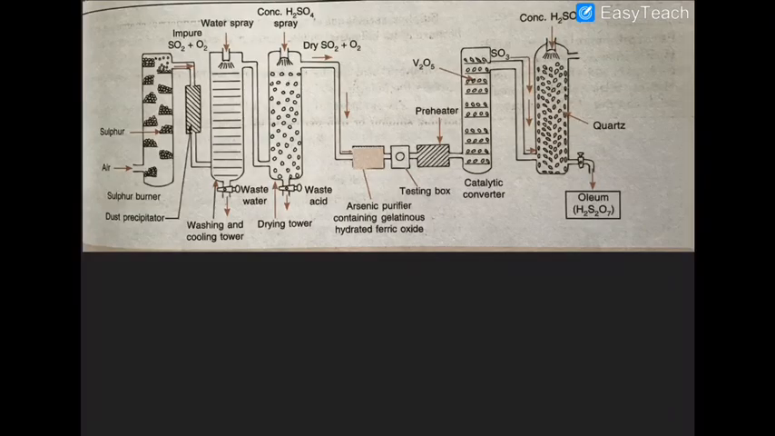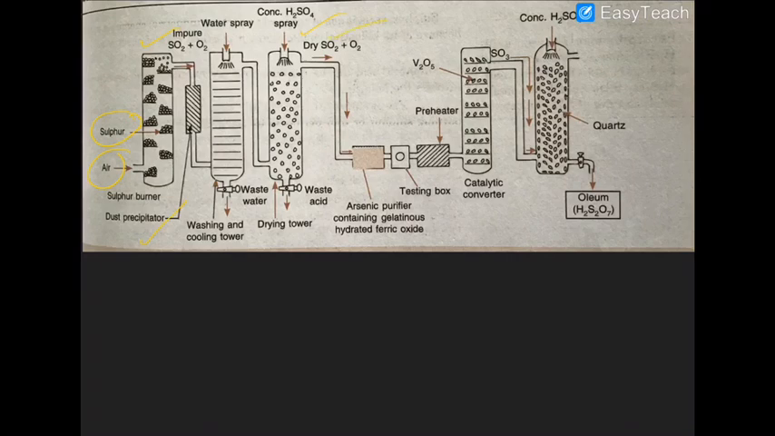Now let's look at the flow chart of the contact process for the manufacturing of sulfuric acid. In the first chamber, sulfur and air are heated. Along with sulfur, various types of sulfide ores can also be taken, and sulfur dioxide is one of the products as roasting takes place here. This sulfur dioxide and various other impure gases first pass through a dust precipitator, and then water is sprayed on them so that a lot of dust can be removed. After that, sulfuric acid is sprayed so that water can be absorbed here also.